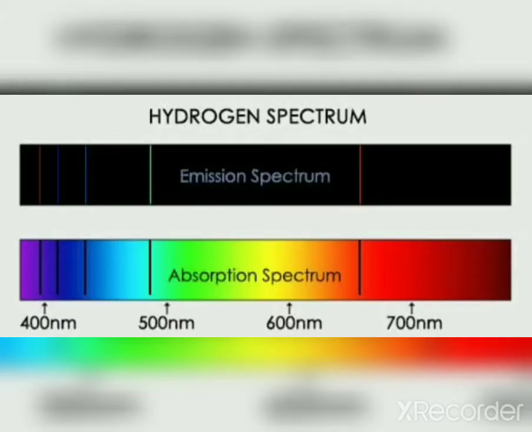This is an absorption spectrum. An absorption spectrum is like the photographic negative of an emission spectrum. You can see the figure. How can we produce an absorption spectrum? For that, a continuum of radiation is passed through the sample. The sample will absorb radiation of certain wavelengths. The missing wavelengths correspond to the radiation absorbed by the matter. So it leaves behind dark spaces or dark lines in the bright continuous spectrum. The dark spaces or lines show that radiation of that particular wavelength has been absorbed by the sample.